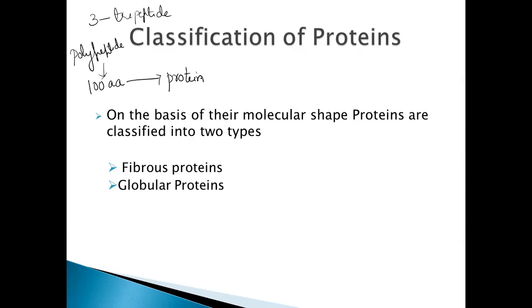So how are these amino acids connected? The amino acids are connected by means of a peptide bond. That means the COOH of one amino acid combines with the NH2 group of another amino acid with the removal of a water molecule, resulting in the formation of a peptide bond or an amide bond. Now, how can these proteins be classified? Proteins can be classified on the basis of shape as fibrous proteins or globular proteins.